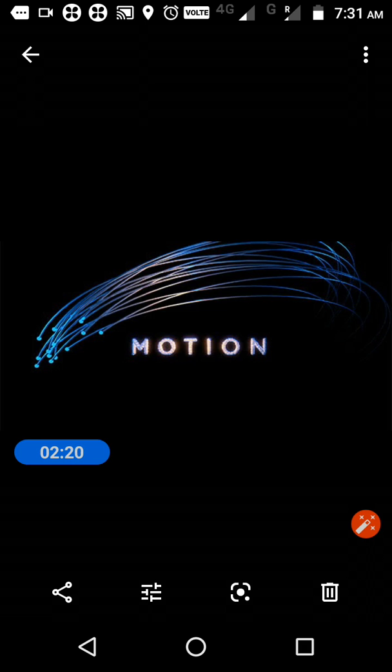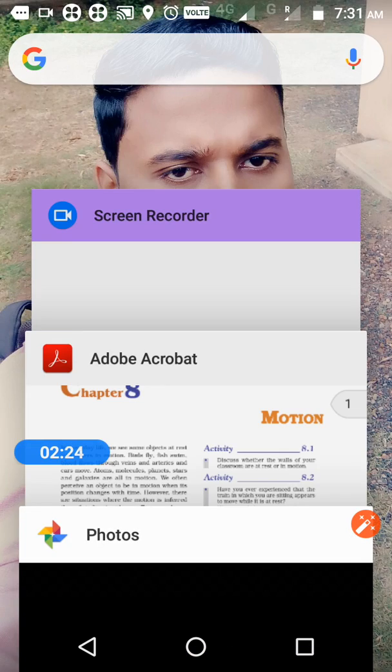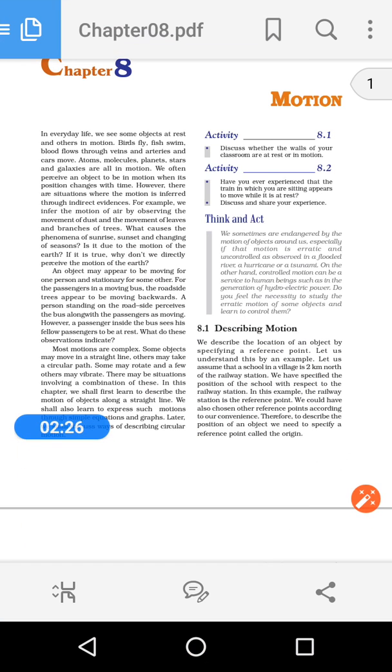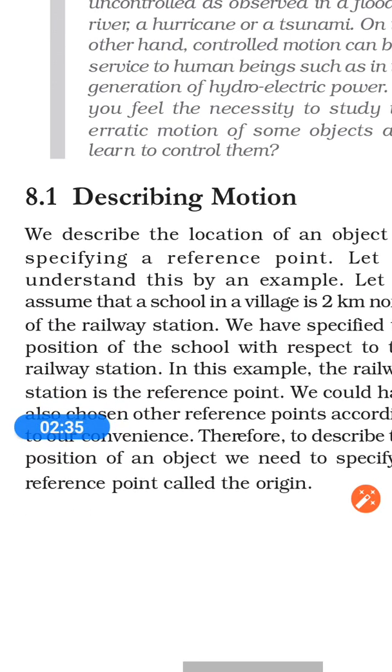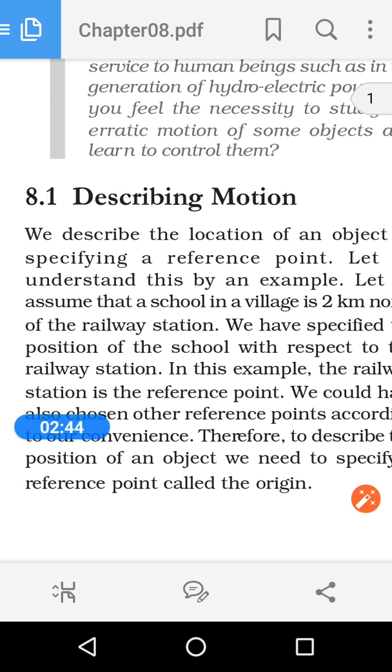So for that, we are going to the textbook. In the textbook, you can see, firstly they are discussing the motion, like I already said. After that, we come to a small portion that is describing motion. So how are we going to describe the motion? For describing the motion, suppose I said the motion of a car or a person running.